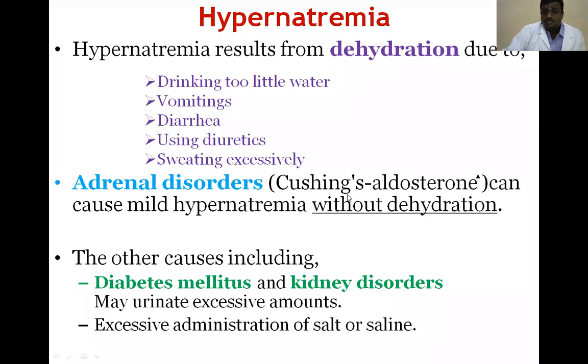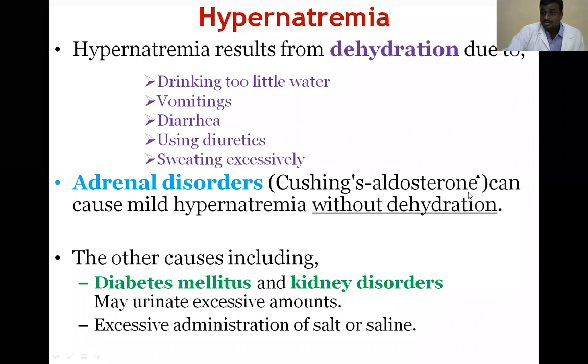Adrenal disorders, Cushing syndrome. Cushing syndrome, what happened? It increases the adrenal gland size, and due to that the adrenal gland produces more aldosterone.